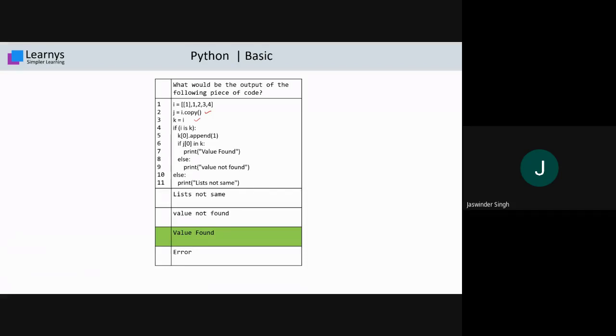It means at the 0th location of k you append the value 1. Then, is j[0] in k? Yes, because the value in j[0] will be 1, and you have appended a value there too, so it will print "value found", and this is your outcome. Okay, I believe this is clear to all of you.